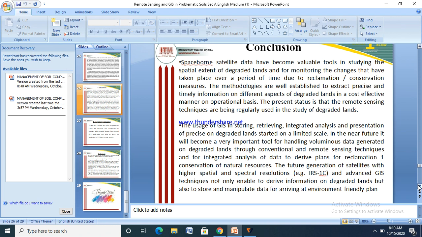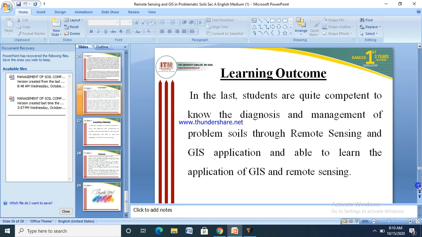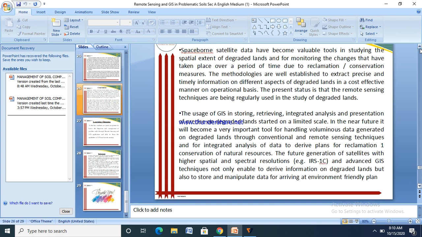On an operational basis, the present status is that remote sensing techniques are being regularly used in the study of degraded land.